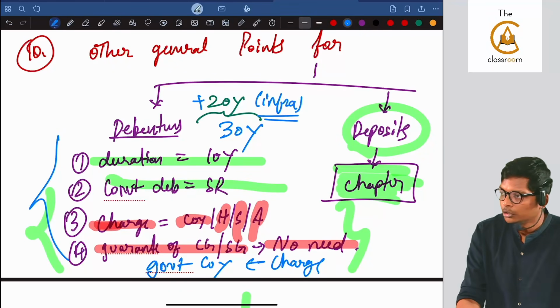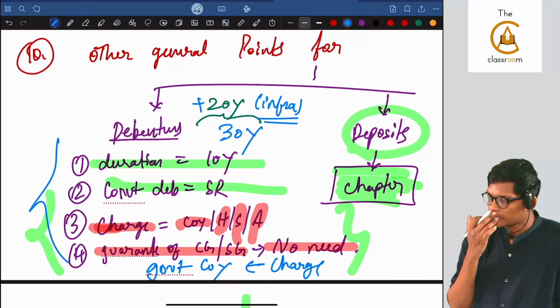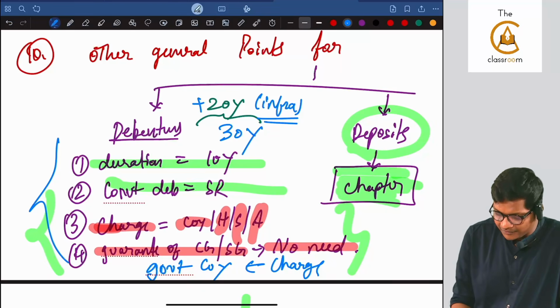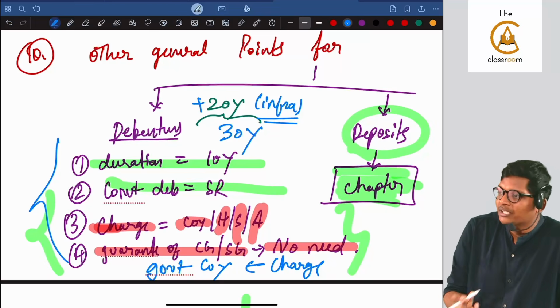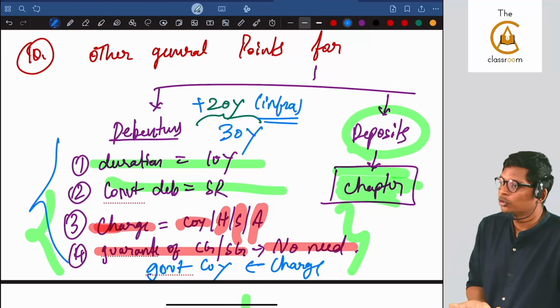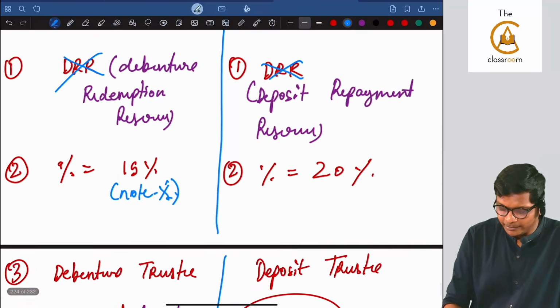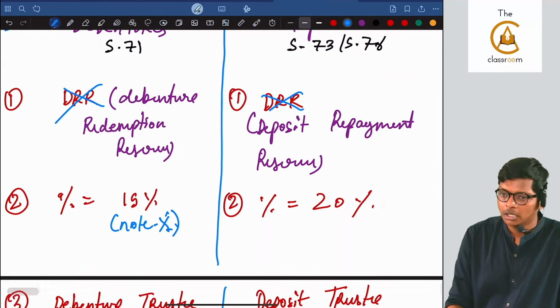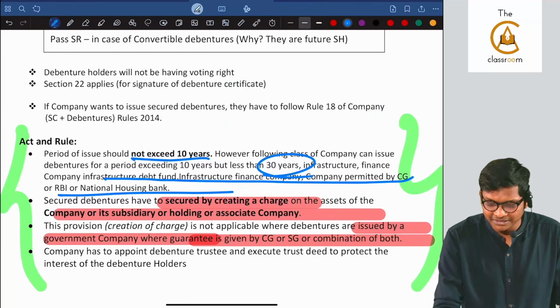Clear? Yes. It is optional. Only if the government is giving a guarantee, optionally there is no need to create a charge. But already when they give a guarantee, do you think a government company will create a charge? No. Okay. So these are the 10 points. Have you understood, guys? Fully for the exam. Same thing is there in the book.